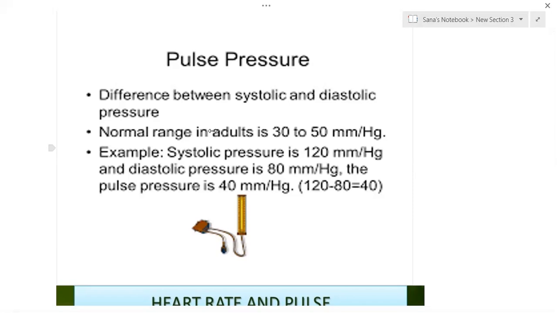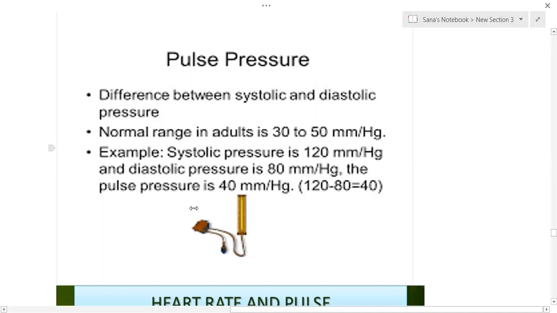Pulse pressure is the difference between the systolic and diastolic pressure. Commonly, normal systolic pressure is 120 mm Hg, and the diastolic pressure is equal to 80 mm Hg. Systolic pressure is during the contraction of the heart. The diastolic pressure is during the relaxation of the heart.